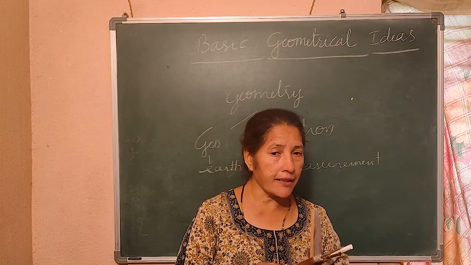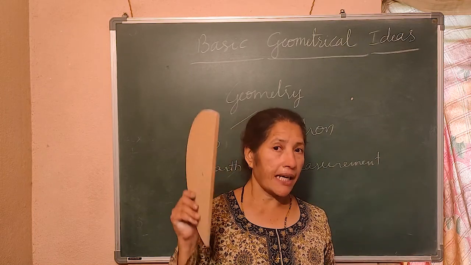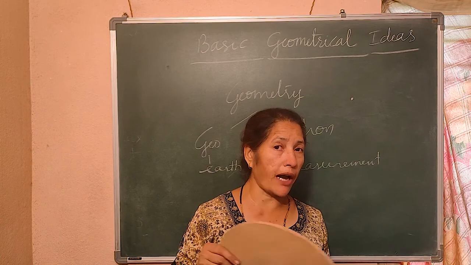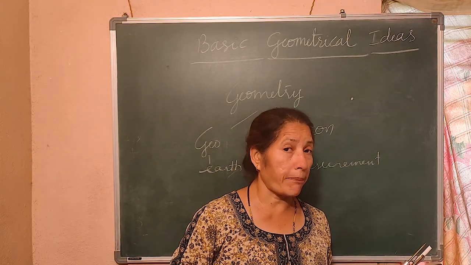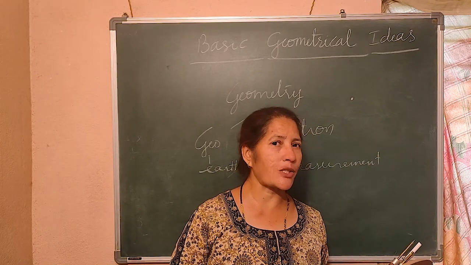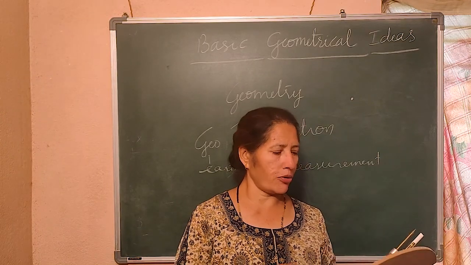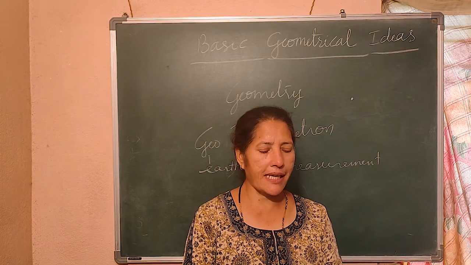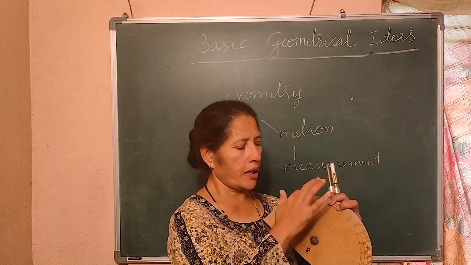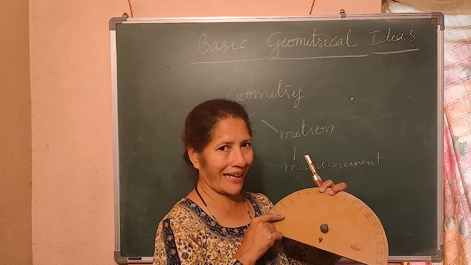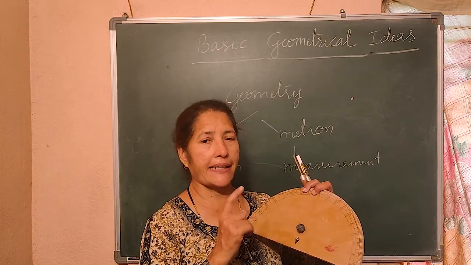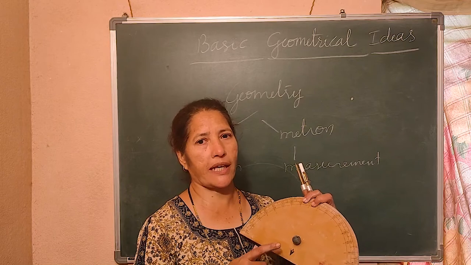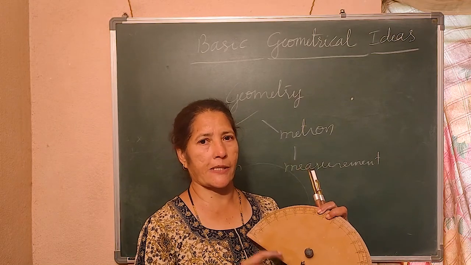Another one, just like this protractor, you have another, triangular shapes, plastic shapes. See, this is a protractor, right? Like this, you have triangular shapes and those are called set squares. What are they called? Set squares.